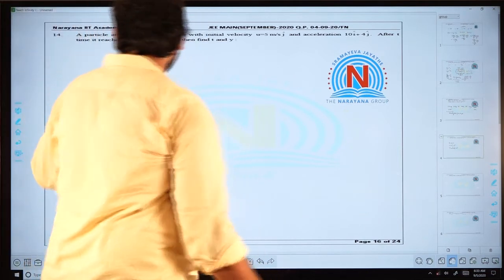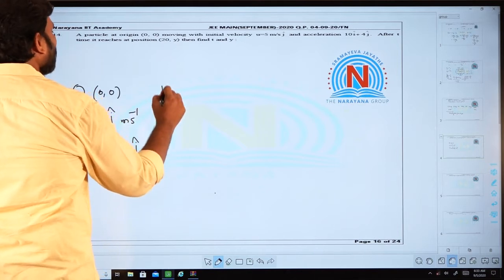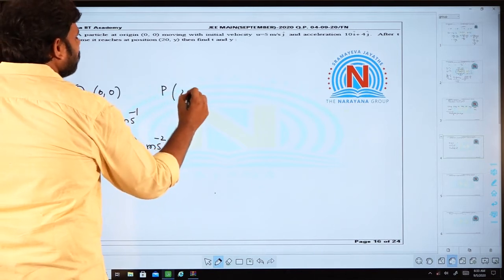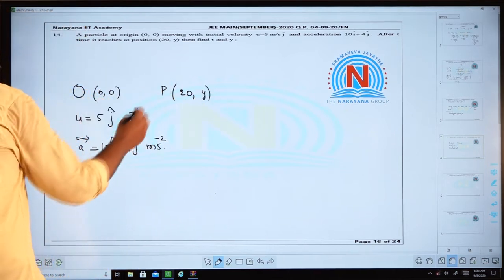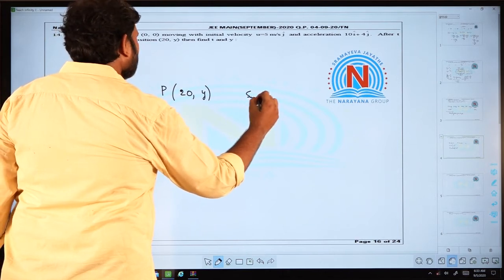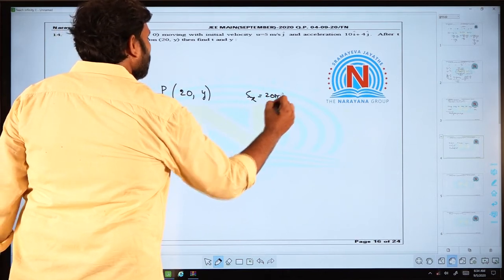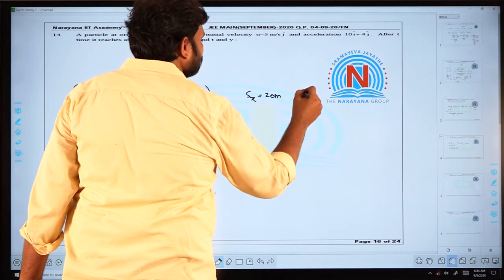After time t, it reaches the position 20, y. So let me call it some point P. The coordinates of this point are 20, y, which means that the displacement of this body along x-axis I can write as 20 meters, and the displacement of this body along y-axis is some y.